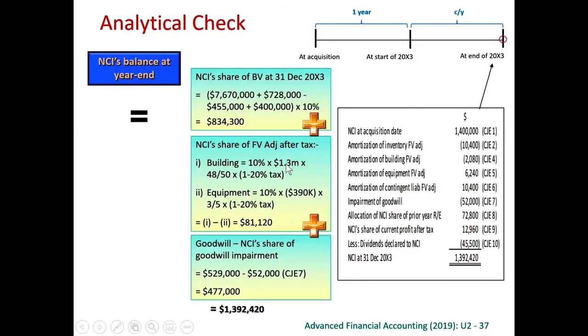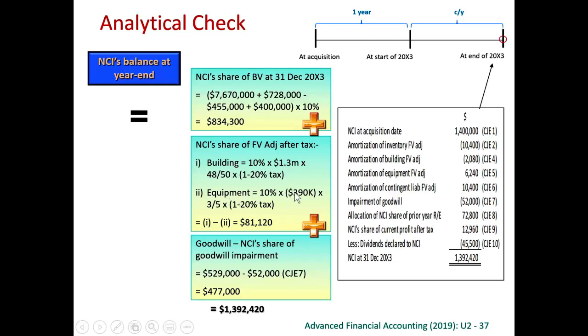For the buildings, at the day of acquisition, it was 1.3 million. 2 years have been depreciated, and the total useful life is 50 years, so therefore 48 years remain. We are always talking about the remaining portion of the fair value adjustments. Next year, this will be 47 out of 50, 46 out of 50, etc., until we finish or until we dispose of it. So 1.3 million, 48 out of 50 years useful life, after tax, NCI share 10%.